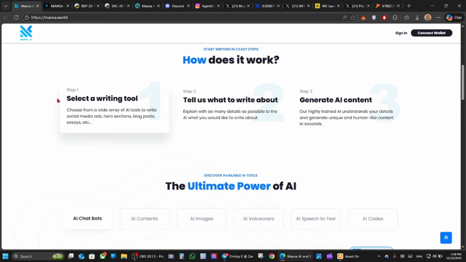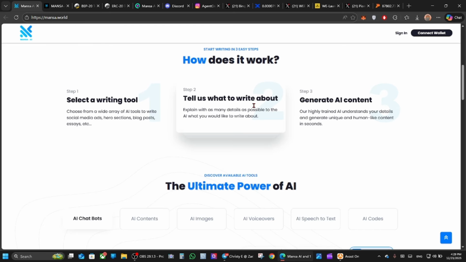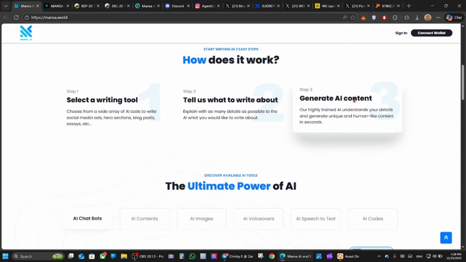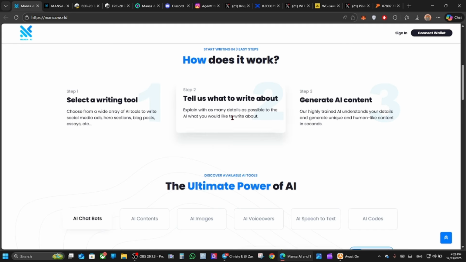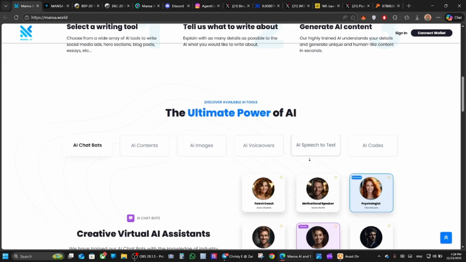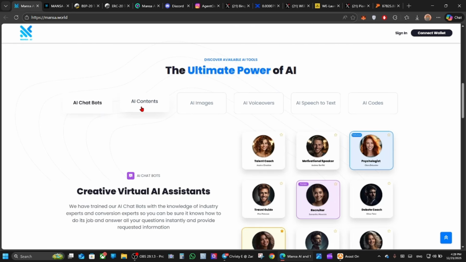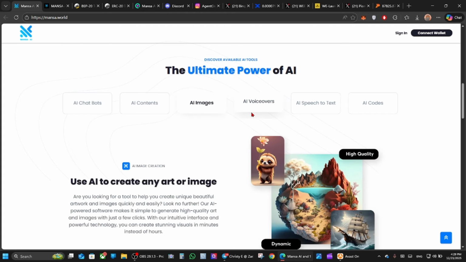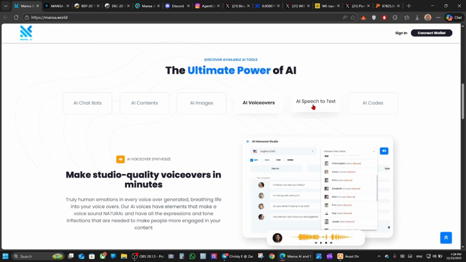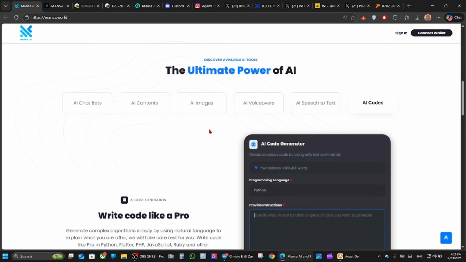Here you can check how it works. Select a writing tool, tell us what to write about, and generate AI content in very easy and simple 3 steps. Here you can check the ultimate power of AI. You can check all the features like AI chatbots, AI contents, AI images, AI voiceovers, AI speech to text, and AI code.